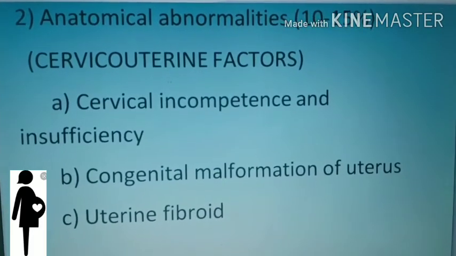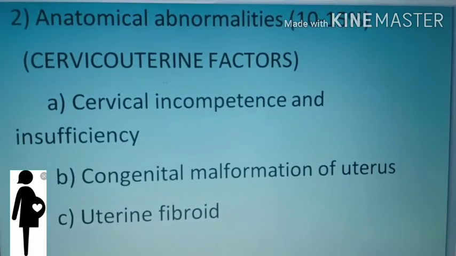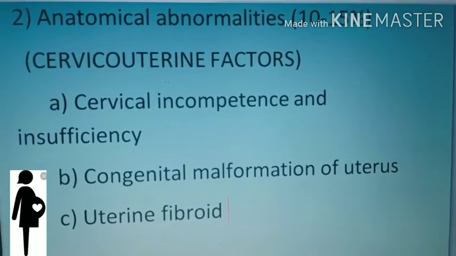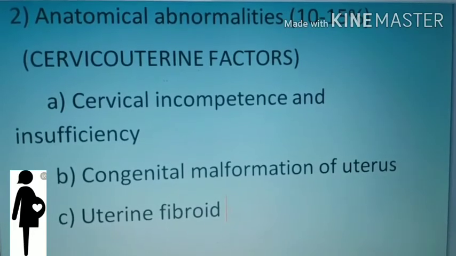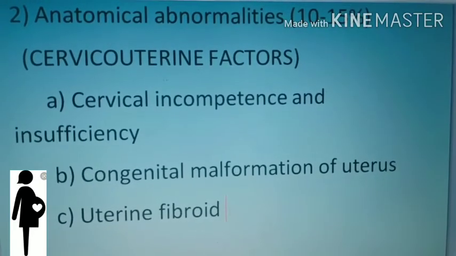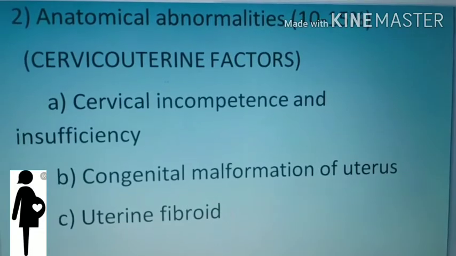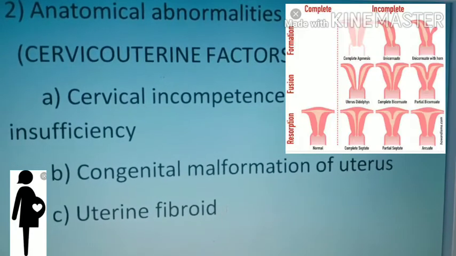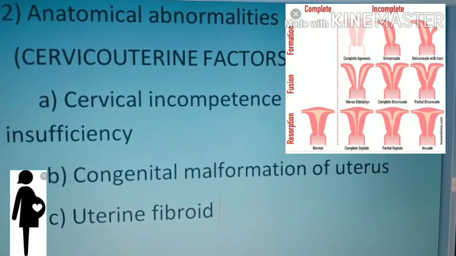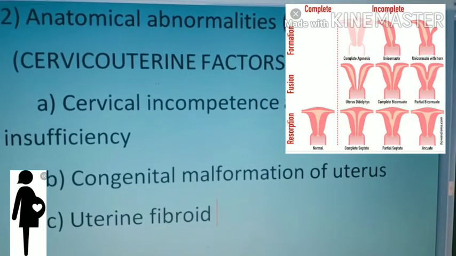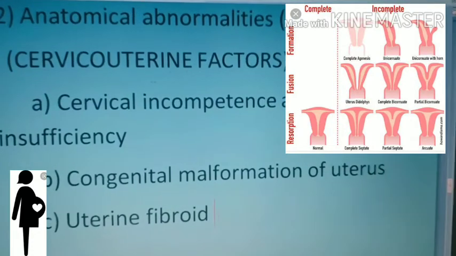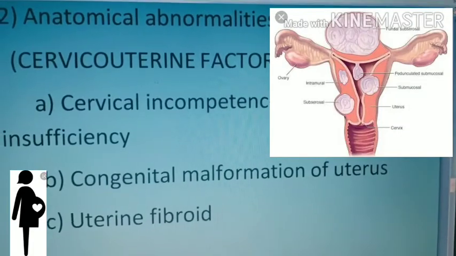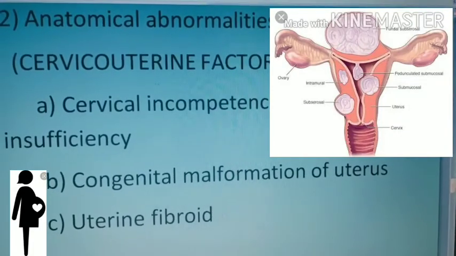Next is anatomical abnormalities which account for 10 to 15% of cases of miscarriage. Under this we have cervicouterine factors, means factors related to cervix and uterus. The first one is cervical incompetence and insufficiency, means the cervix is unable to perform its normal function. The second is congenital malformation of uterus, means abnormal development of uterus during its embryonic life, like a septate formation in the uterus. The third is uterine fibroids, that is presence of fibroids in the uterus.